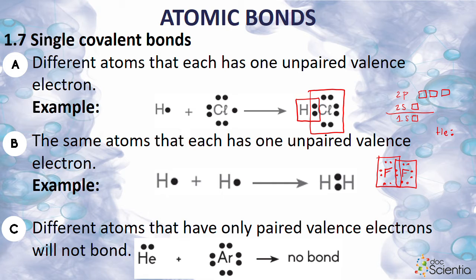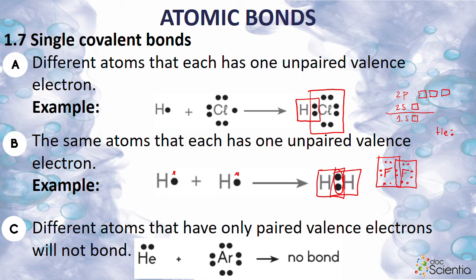As ons kyk na die waterstof, hierdie een het nog 'n plekkie, daai een het nog 'n plekkie. But once the orbitals overlap and they share an electron pair, it means that both of their orbitals are filled. Nee? So dan het hierdie een sy 2 elektrone en daai een het sy 2 elektrone omdat hulle 'n elektron deel. Okay. Nou wil ek gou teruggaan na HCl toe because we haven't really discussed the polarity of bonds.